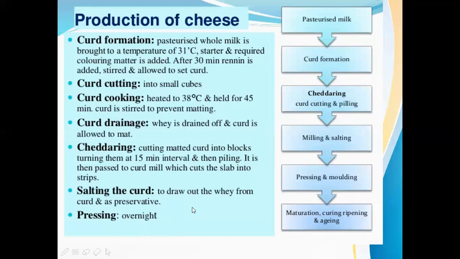Okay, so here this is the flow chart. First we have to take the pasteurized milk, we have to go for curd formation by adding some starter culture, and then cheddaring. We have to cut the curd, and keep it one above the other, and then milling and salting. We have to add the salt, and then pressing and molding overnight, and maturation, curing, ripening, and aging based on the age also. There are different types of cheeses.